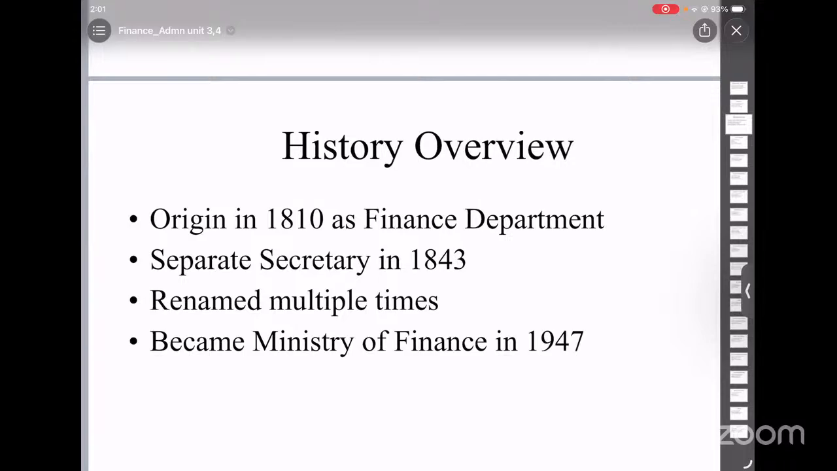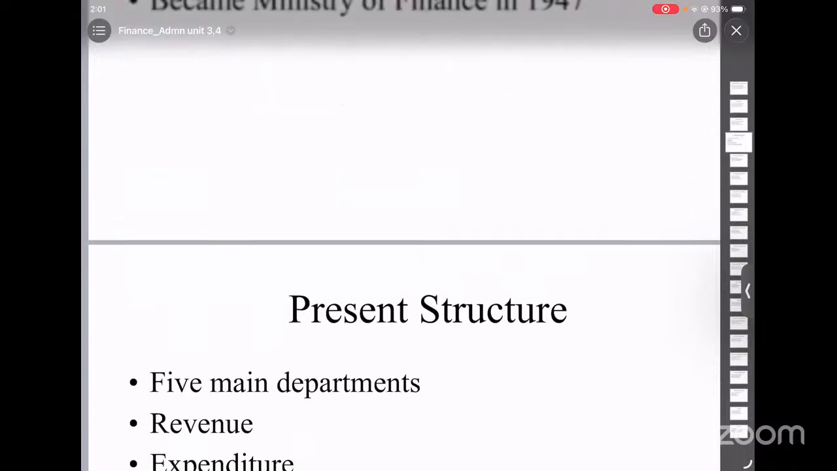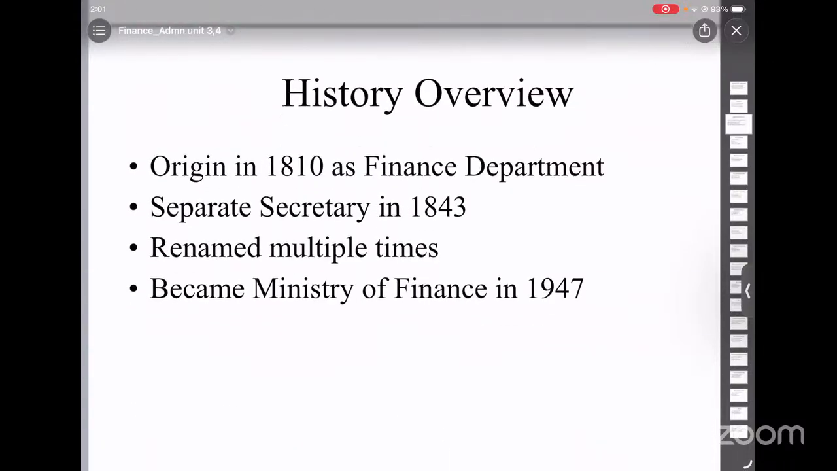In 1879, it was renamed to Department of Finance and Commerce. Later in 1905, it was again renamed as Department of Finance. And after independence in 1947, it became the Ministry of Finance. Initially, it had three main wings: expenditure, economic affairs, and revenue. In 1949, it was reorganized into four departments. But at present, the Finance Ministry has five departments.